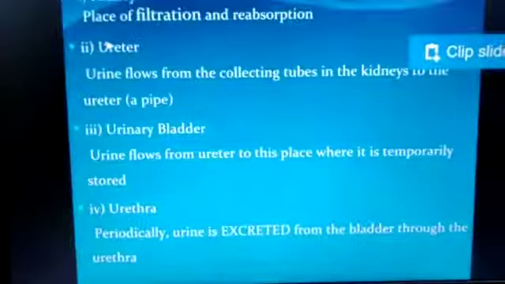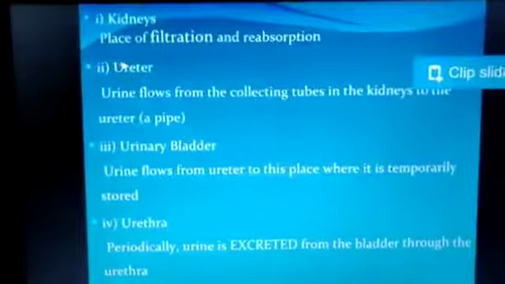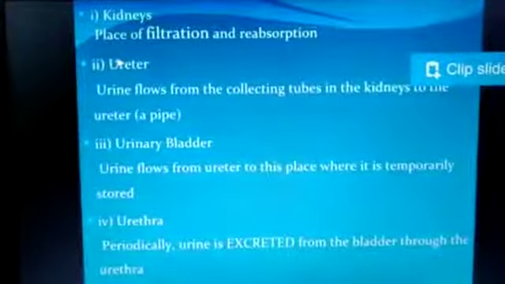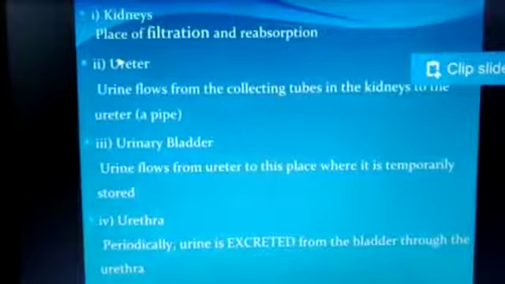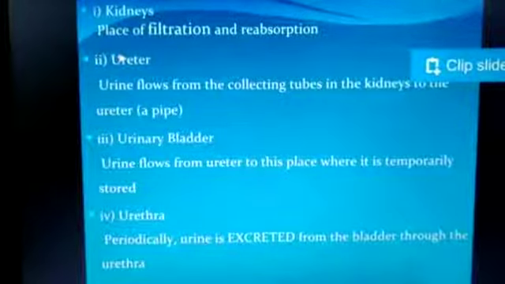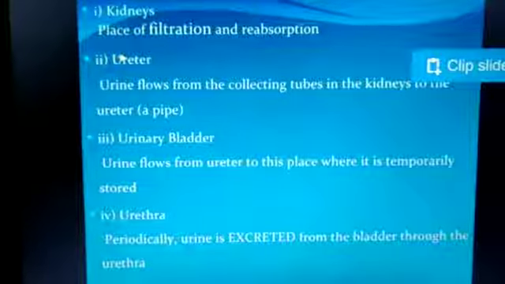We will study in more detail, one by one. What is the role of the kidney? Kidneys play an important role in the filtration of the blood and the absorption and reabsorption of solutes and particles, which are nutrients needed by the body.